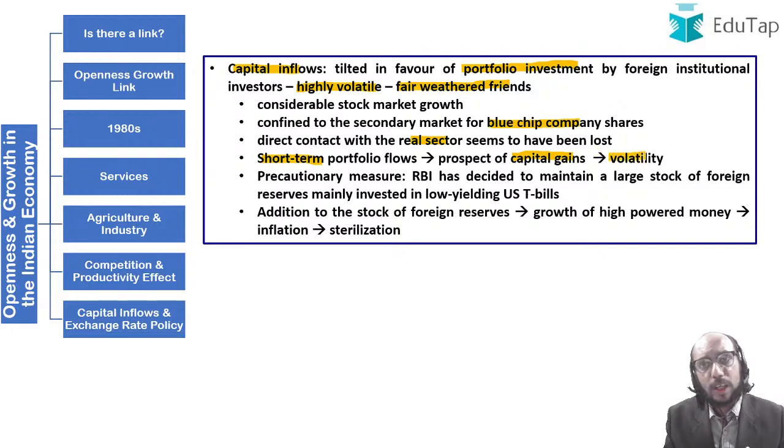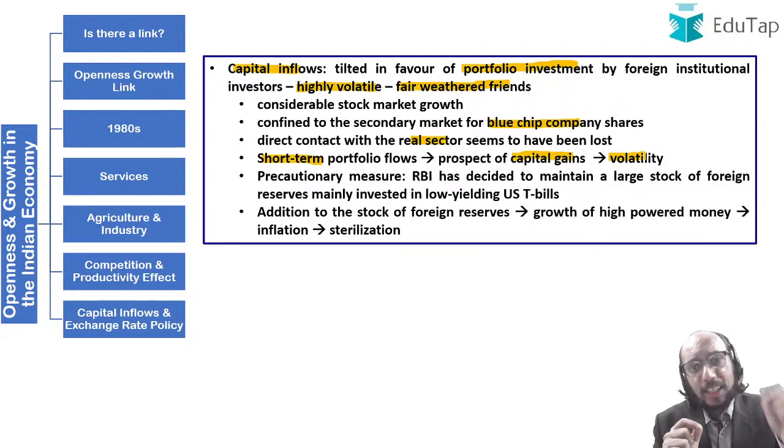Why are they highly volatile? Because these funds fly out of India at the first instance of risk, at the first instance of there being destabilty. What happened in March 2020? Right, in March 2020, the same Nifty, which is probably today at maybe 13,500 or 14,000 levels, was at approximately 7,500, right?